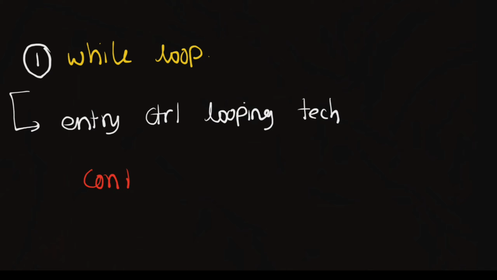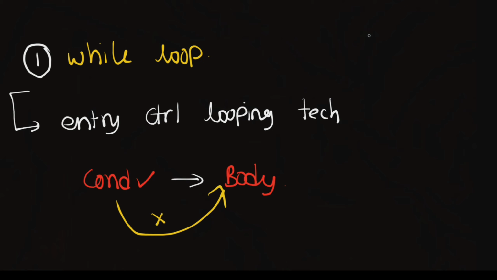First the condition is verified, and after that the body is executed. Without any condition, the body is unable to execute. So this process we can also call a pre-test loop. And one more point, while